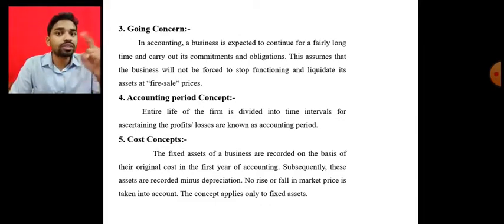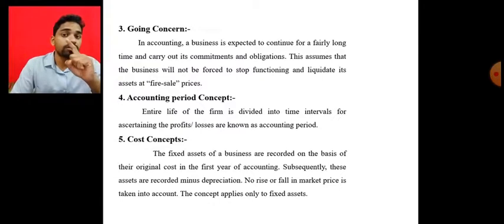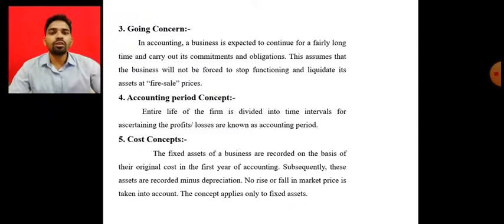So in the year 2021, which value do we have to record, book value or market value? Book value. Whatever we purchased in the year 2020 for rupees 5 lakh, as it is we have to maintain in the books of account in 2021 as 5 lakh only. Although the market value in 2021 is rupees 6 lakh, the market value is ignored and the book value is maintained in the books of accounts. These are the important concepts of accounting.